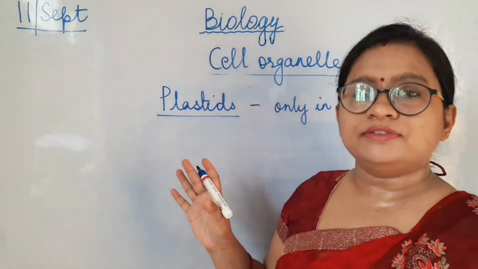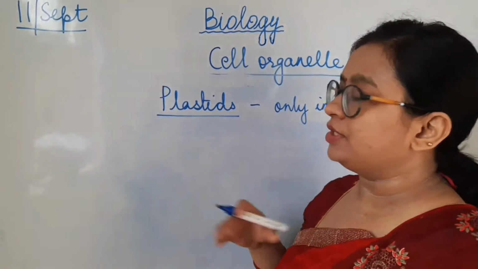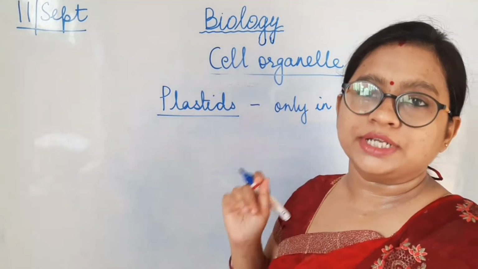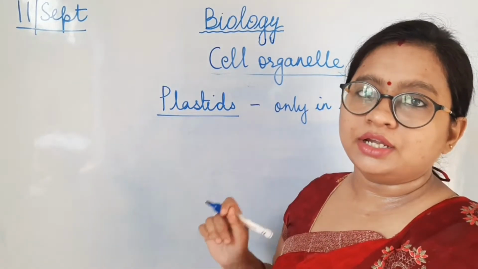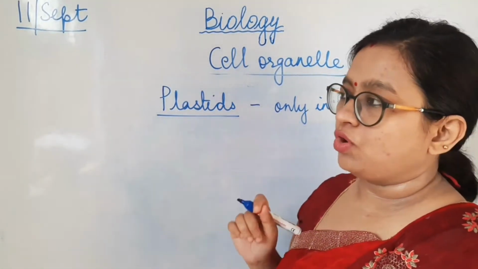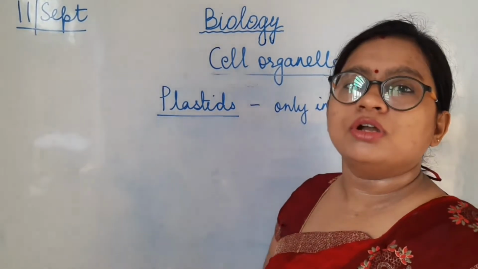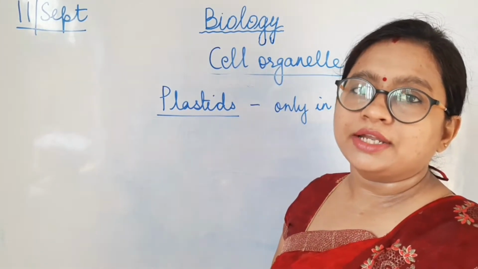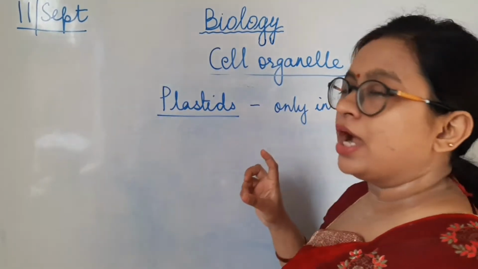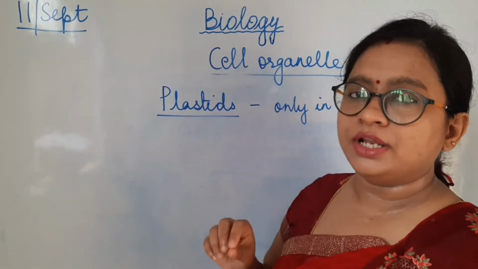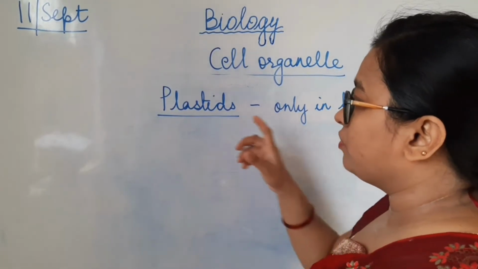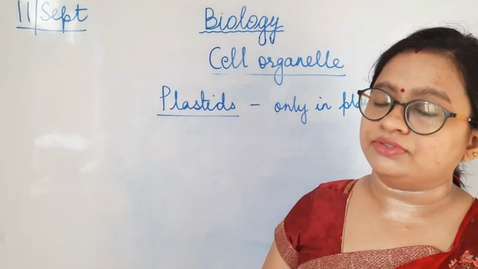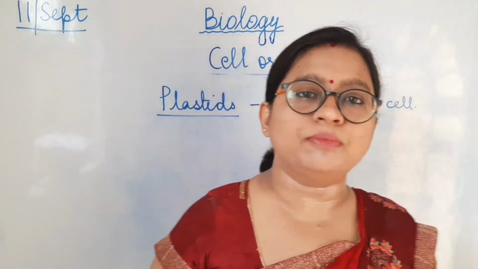It has some similarities to the mitochondria. For example, it is also double membrane, and it has its own DNA and ribosome. So genetic material and protein are there in the plastids and mitochondria. If you remember, in your last class I told you to write a column about the difference between plant and animal cells, and to leave some space where we are going to add which cell organelle is present in the plant cell and which is present in the animal cell. So one point is that plastid is present only in the plant cell and not in the animal cell. Let's look into the structure of plastid.